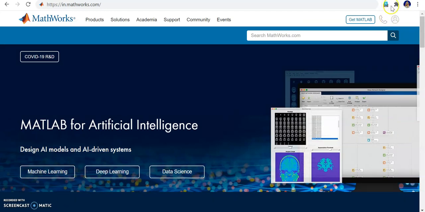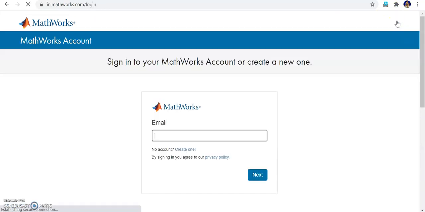Now you'll see how to register. For the registration, you can see Get MATLAB, and you can see sign in is there, right? Go into the sign in. Okay, I'm going to create a new one, right? Already I have my own account. I want to show you how to create a new one. Just click create one.